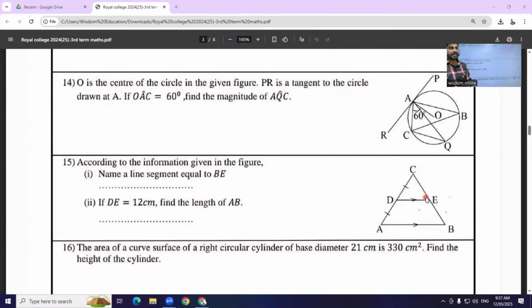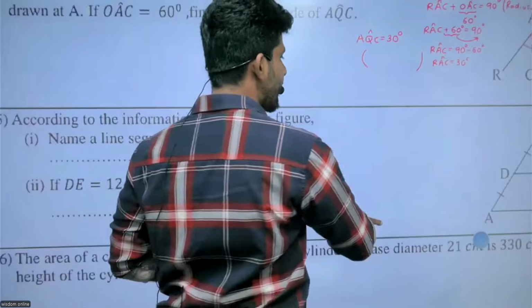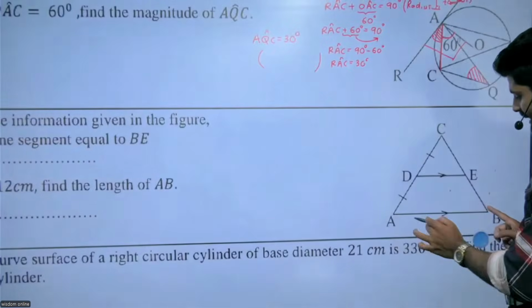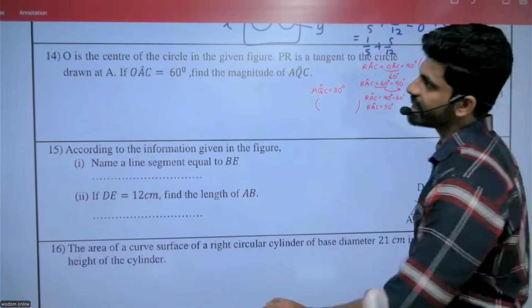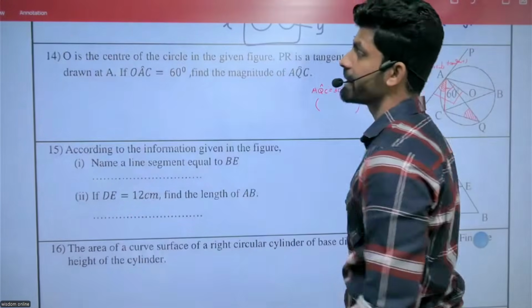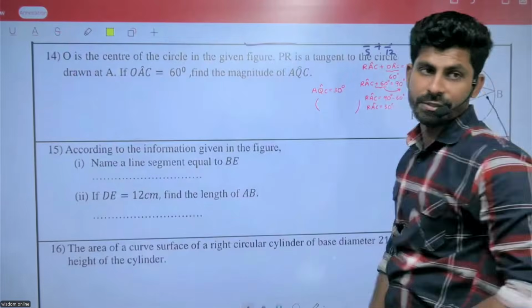Then CE equals BE. The lines are equal. Then what is the answer? What is the line segment equal to BE? CE. This paper is easy. DE equals 12. According to the midpoint theorem, AB equals double DE. AB is double the length of DE. AB equals double DE.